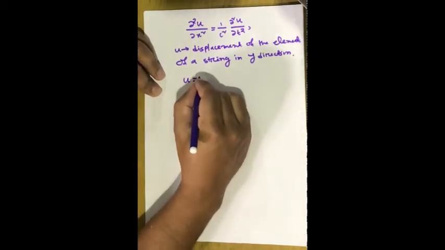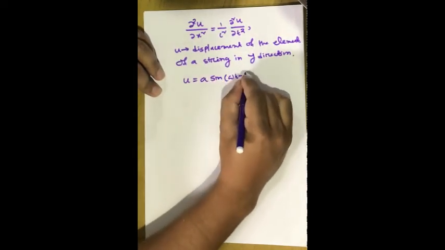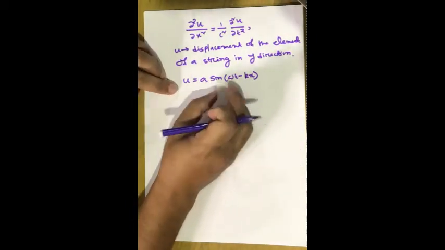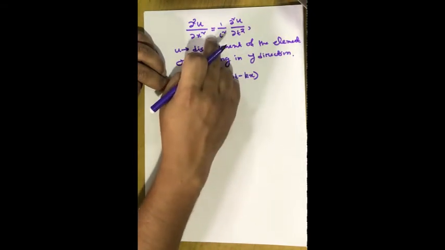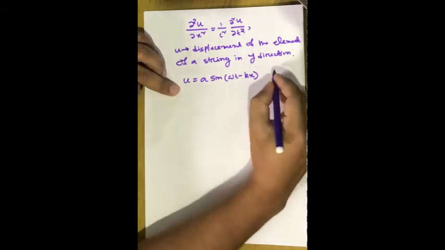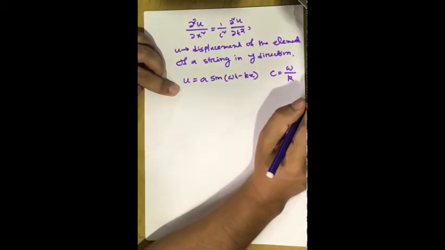Say u is equal to a sine(ωt − kx). The cosine function will also do the same job. If you plug it into this equation, we can see that it will satisfy this differential equation. Here we know that c is equal to ω/k, nothing but the phase velocity of the wave.